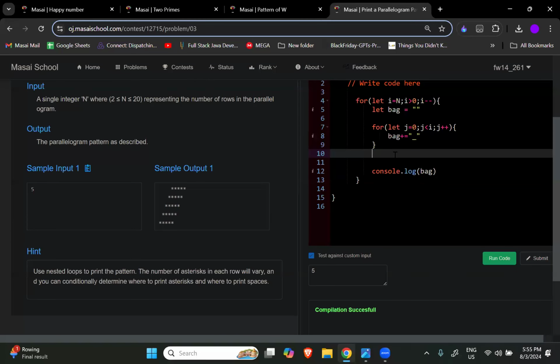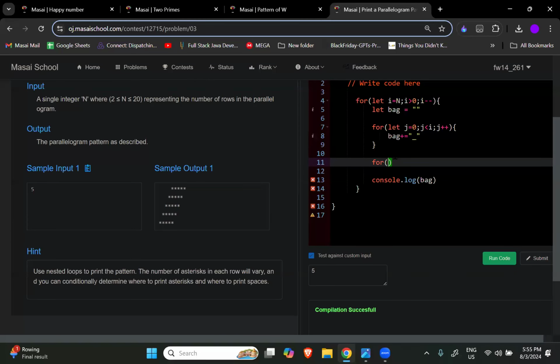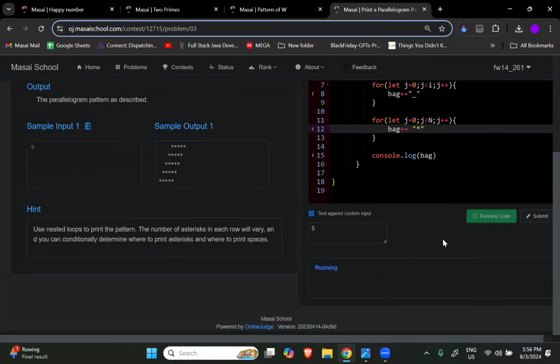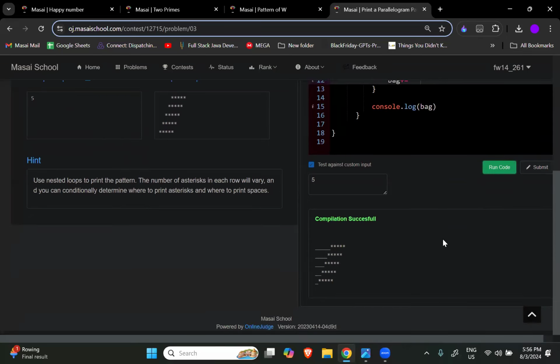Now, I just have to write another loop for let, and every time I want to print 5 stars, right? हर बार 5 stars चाहिए. So j is equal to 0, j less than n, j plus plus, and bag plus equal what? Star, right? And now if I run the code again, don't you think it looks like a parallelogram, right?